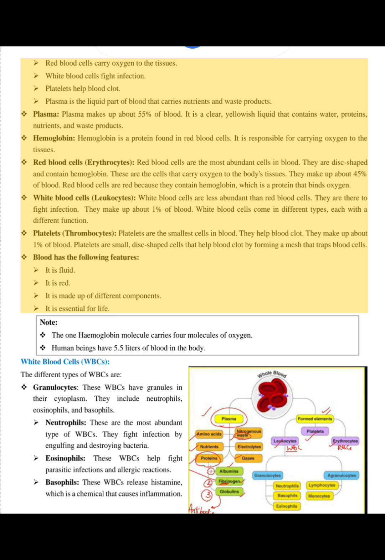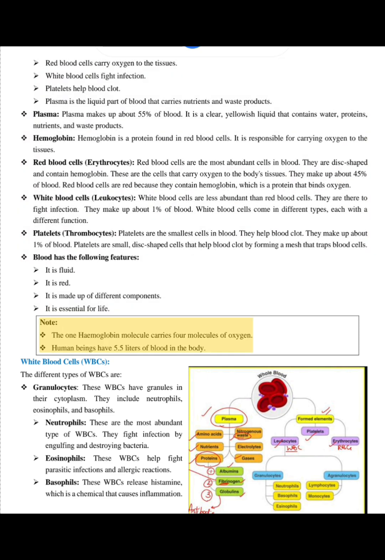Blood has the following features. It is fluid. It is red. It is made up of different components. It is essential for life. Note: one hemoglobin molecule carries 4 molecules of oxygen. Human beings have 5.5 liters of blood in the body.